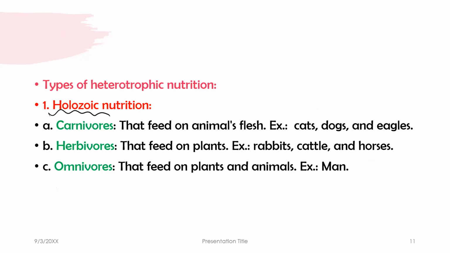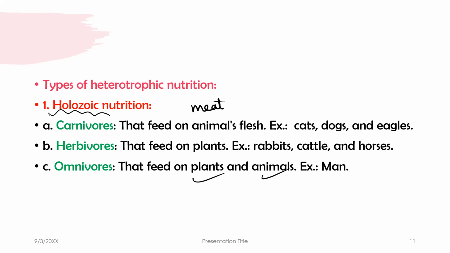Three things: carnivores, herbivores, omnivores. Carnivores eat only animal flesh, or meat, like cats, dogs, eagles, lions, and tigers. Herbivores feed on plants, like rabbits, cattle, horses, and so on. Omnivores feed on both plants and animals, like us, like humans.